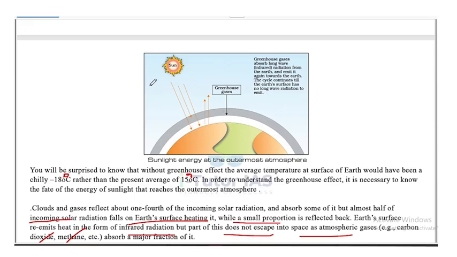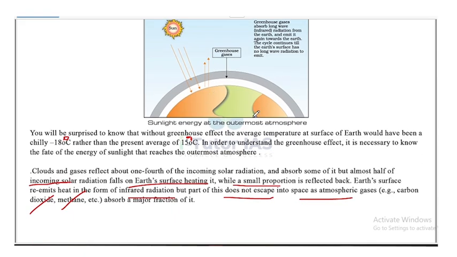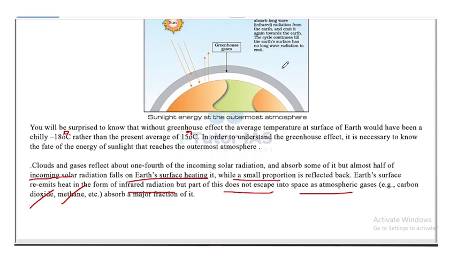The clouds and all will reflect 1/4 of the incoming solar radiation, and the rest will fall on the Earth's surface. The Earth's surface will be heated by the incoming solar radiation. It will generate long wave radiation, which will be absorbed by the greenhouse gases like carbon dioxide and methane, and these greenhouse gases will reflect it back. They will absorb and again emit it towards the Earth. So this cycle continues till no more long wave radiation is left.